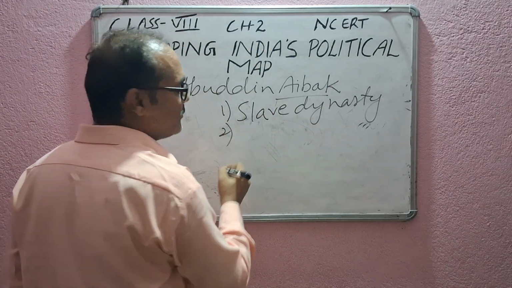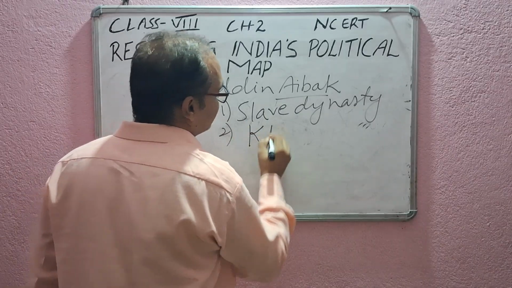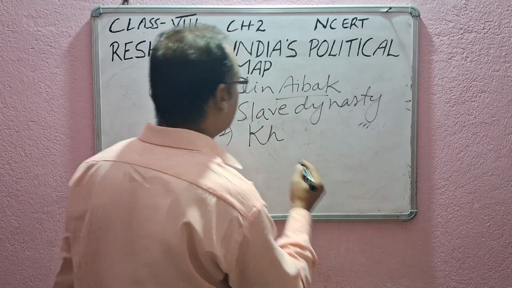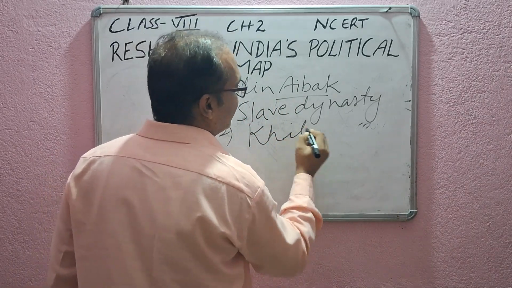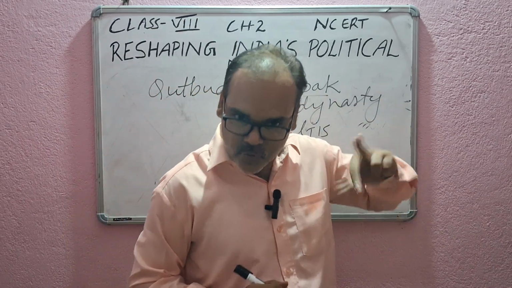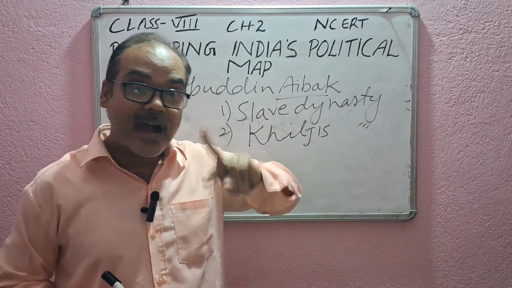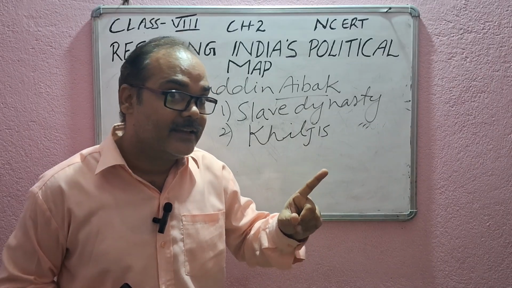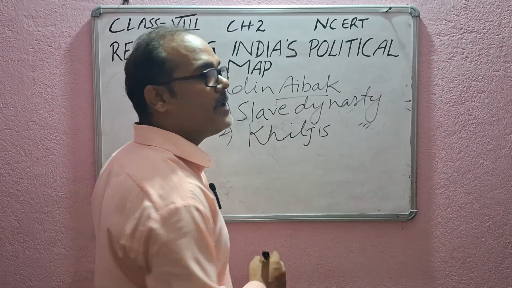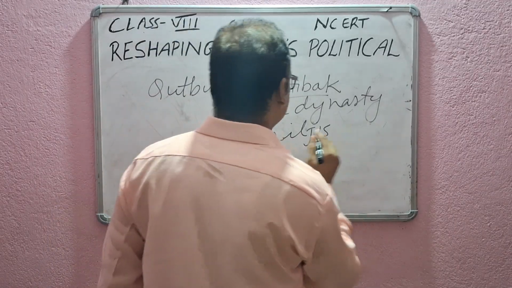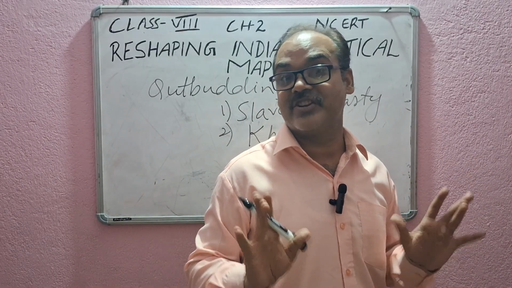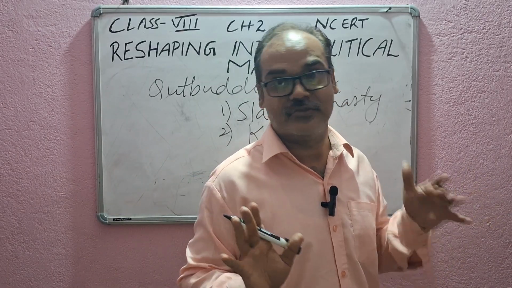Next we have the Khaljis. Somewhere it is Khalji, somewhere it is Khilji. Both are correct. Don't be confused about this. In the Khiljis, we have two important rulers. Jalaluddin Khilji was the uncle of Alauddin Khilji. Alauddin Khilji killed his uncle and became Sultan, and he is very famous because of his administration.